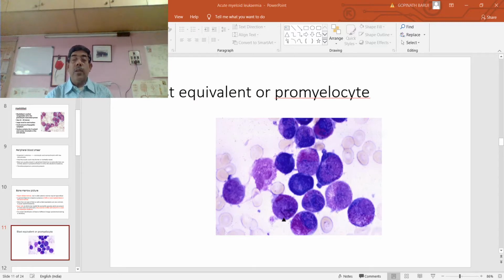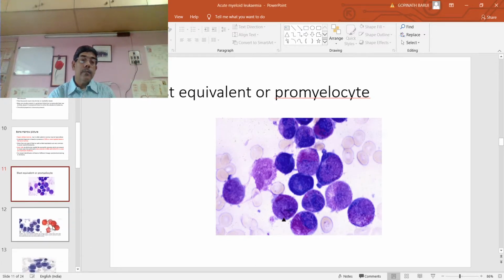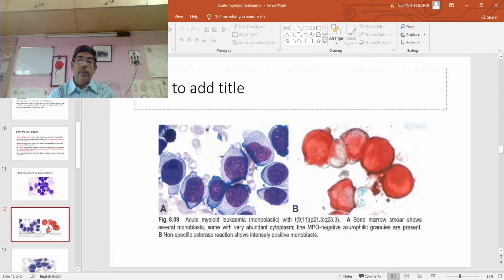This is the picture showing the promyelocytes in case of acute promyelocytic leukemia. These are the promyelocytes and these cells are considered as blast equivalents. The first picture, A, is the acute myeloid leukemia, monoblastic type.